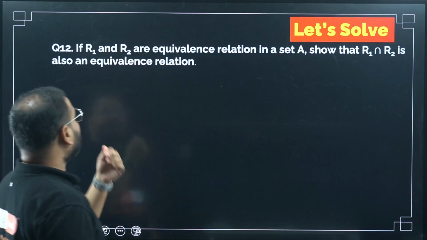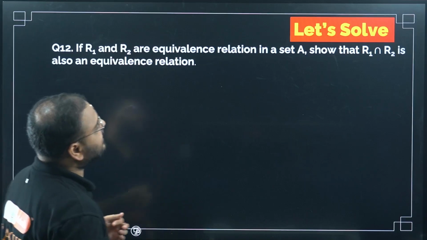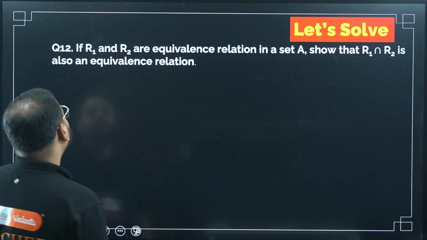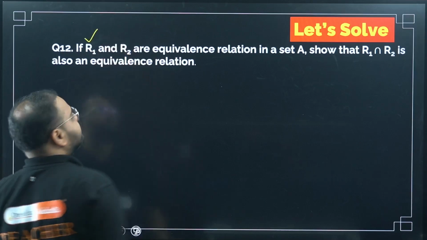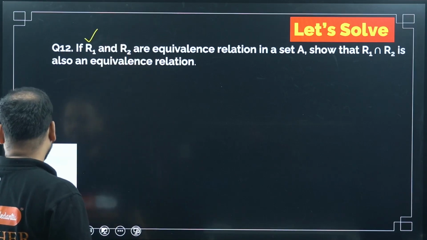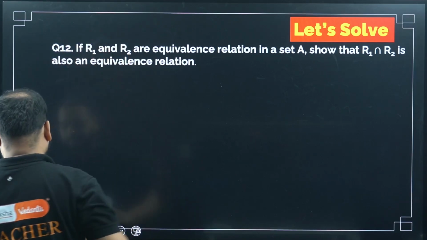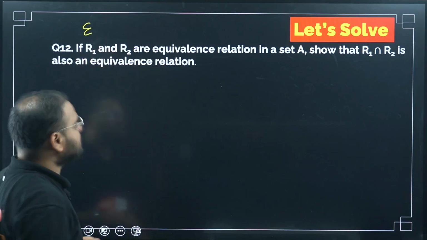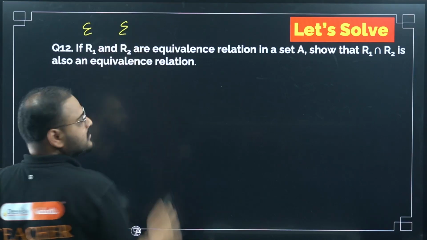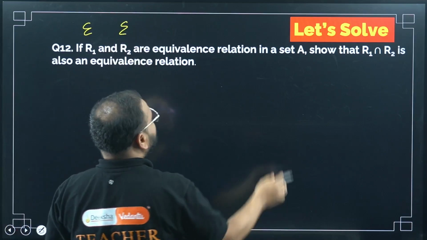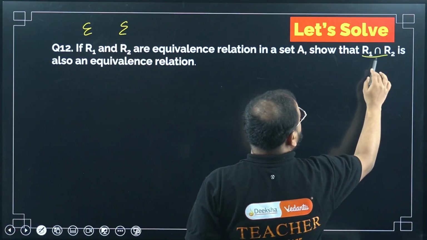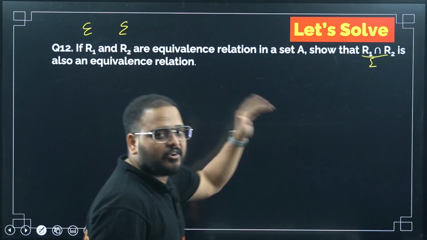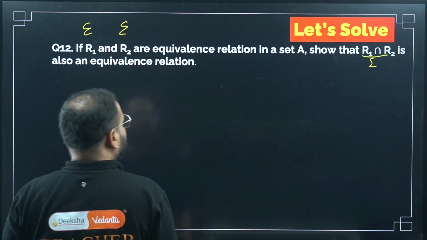Question number 12. R1 and R2 are equivalence relations in set A. Please understand this. I'll explain the question. R1 is an equivalence relation. They're saying R2 is also an equivalence relation. They're asking us to prove that the intersection of R1 and R2 has to be an equivalence relation.